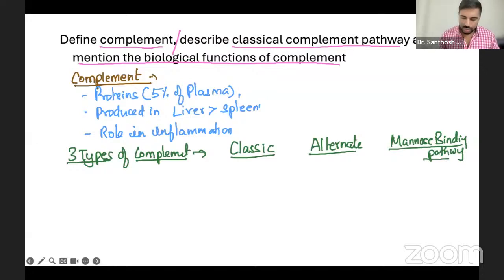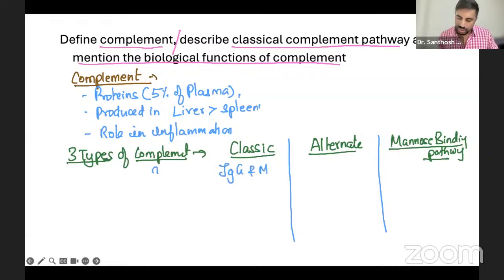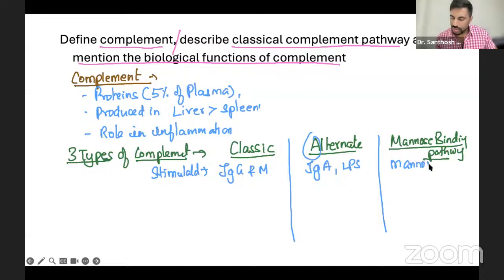Now we're going to talk about each one briefly. The classic pathway is usually stimulated by IgG or IgM. The alternate pathway is stimulated by IgA, usually, but of course some lipopolysaccharide can also do it, not a problem. In the Mannose binding pathway, Mannose is present in the bacterial cell wall, and it is bound by the binding protein.